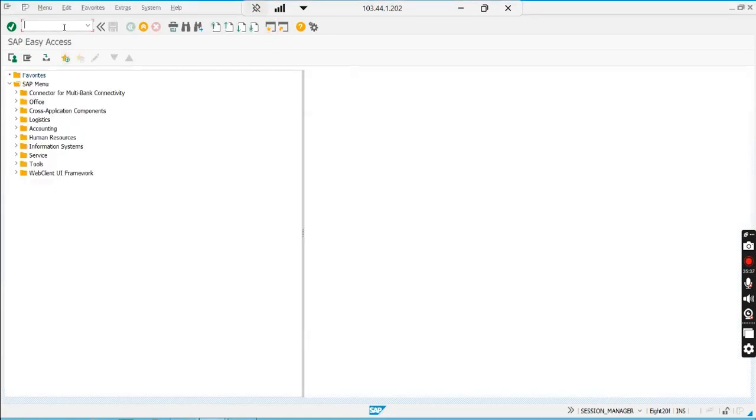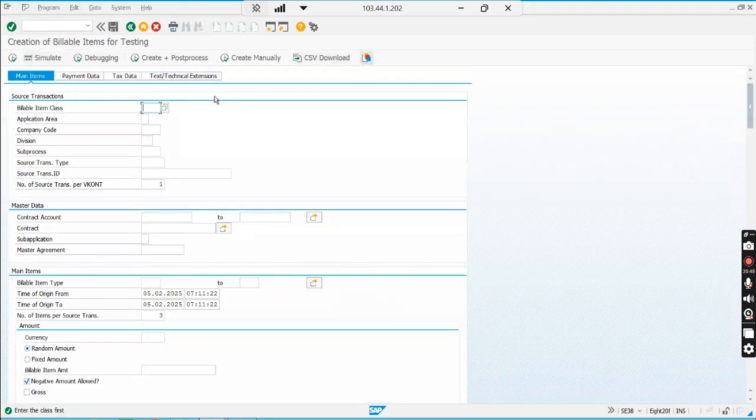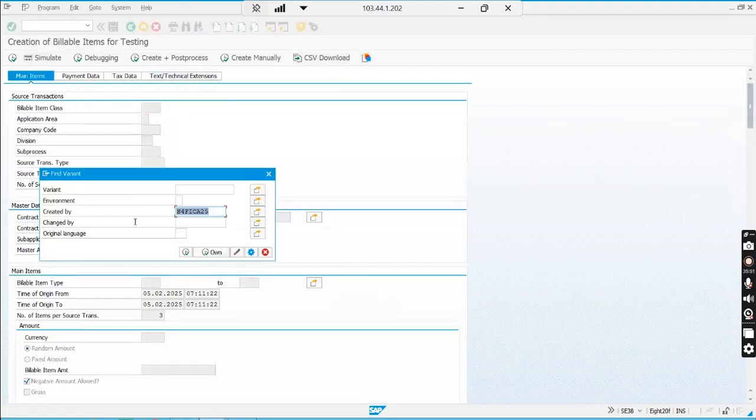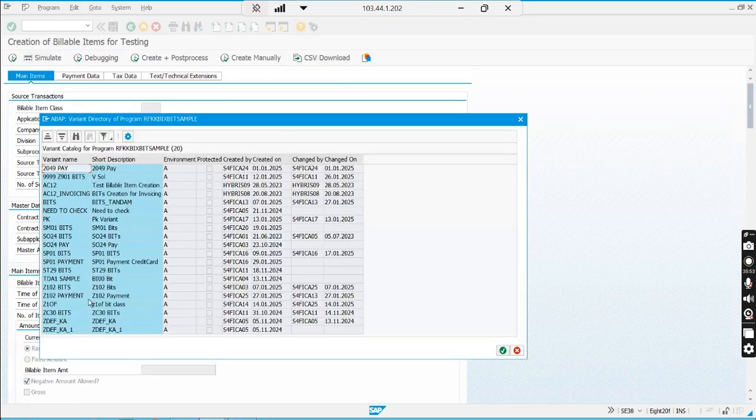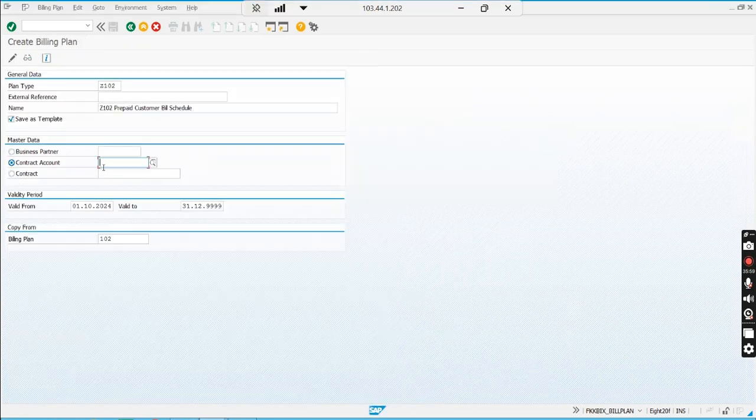I think it ends with 615. My contract account is 615. When I get inside, I think it will derive the BP also.